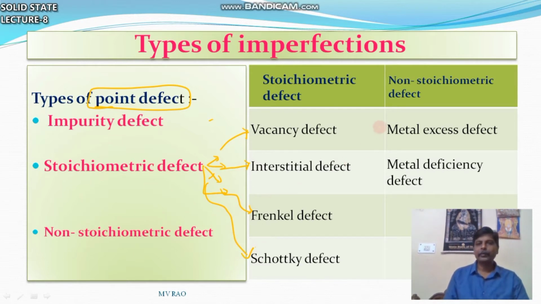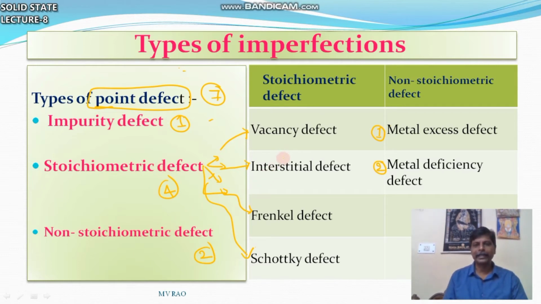Non-stoichiometric defects are of two types: metal excess defect and metal deficiency defect. So here 2, here 4, this is 1. So total 1 plus 4 plus 2 is 7. Total point defects are 7 types. They are divided into impurity, stoichiometric, non-stoichiometric.